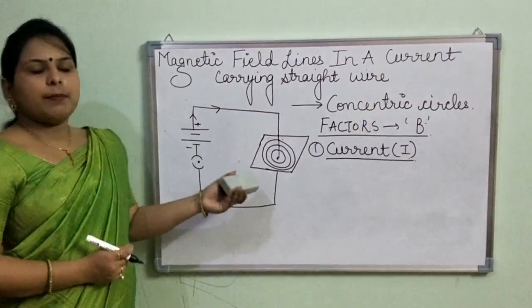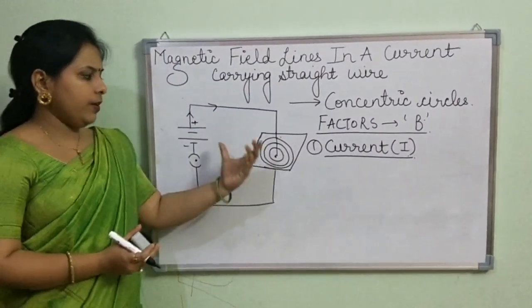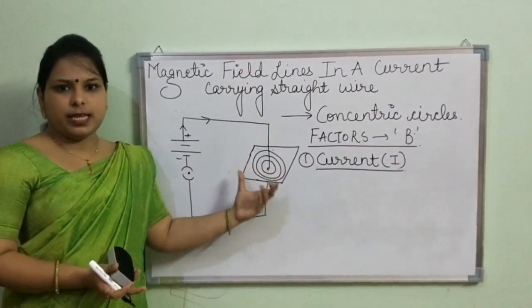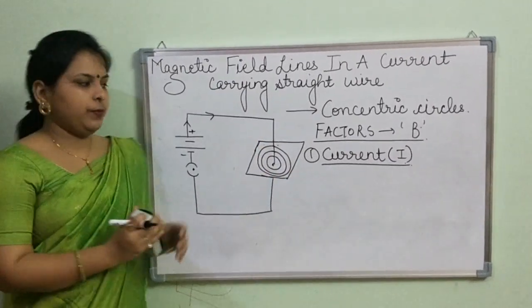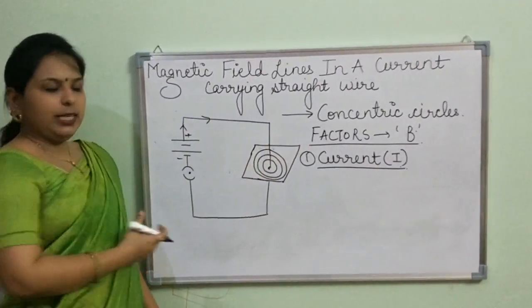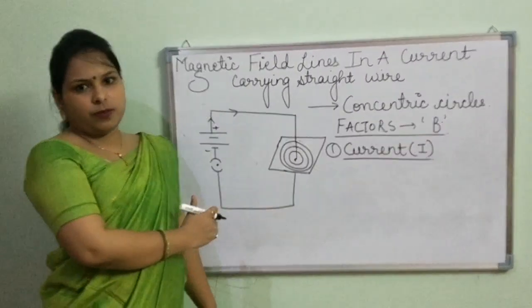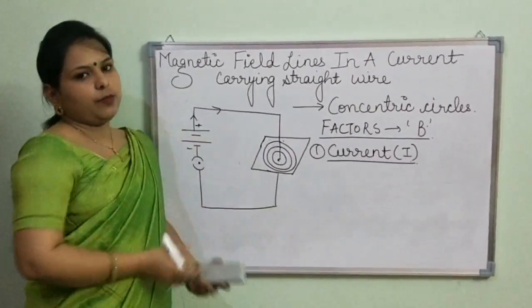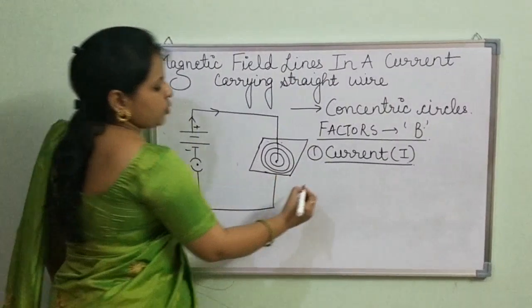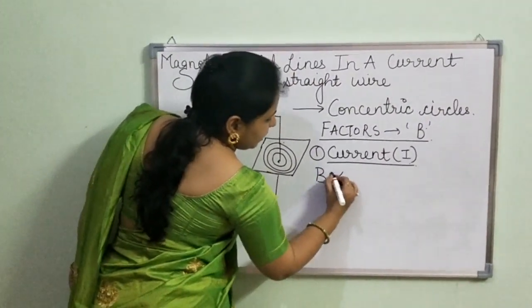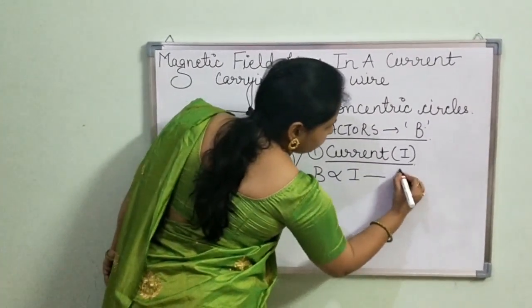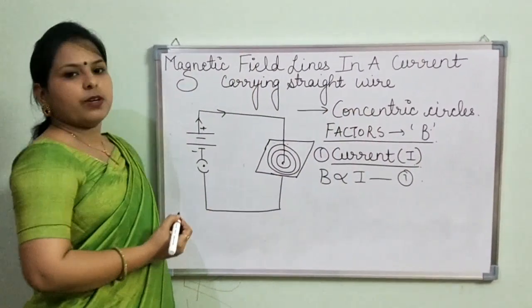If you change the amount of current in this circuit, the magnetic field that is forming will also change. If you increase the amount of current, the magnetic field will also increase. And if you decrease the amount of current, the magnetic field will also decrease. So we can write that B is directly proportional to current. So this is our first equation.